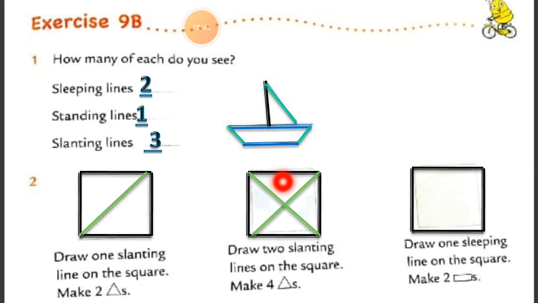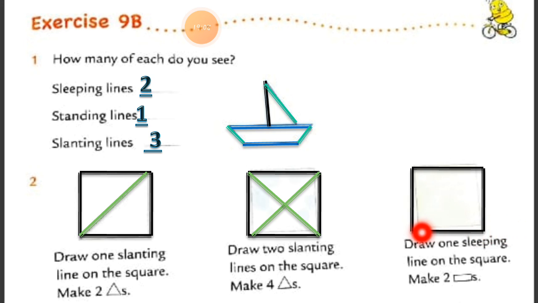Here is triangle number 1, here is triangle number 2, here is triangle number 3 and here is triangle number 4. Total there are 4 triangles in the given picture. This square is converted into 4 triangles, and they are equal triangles.